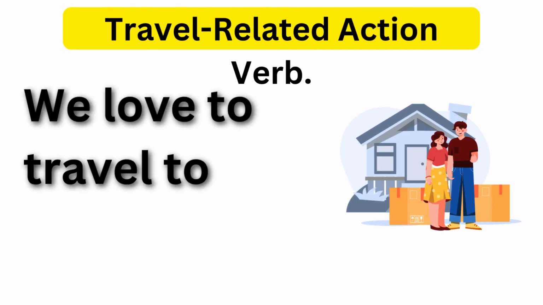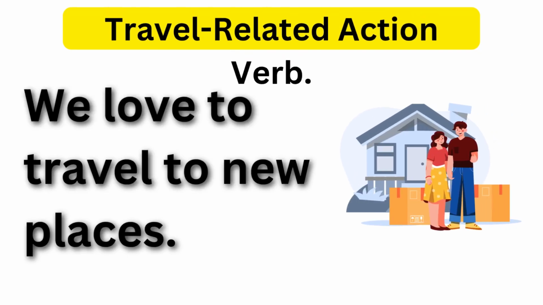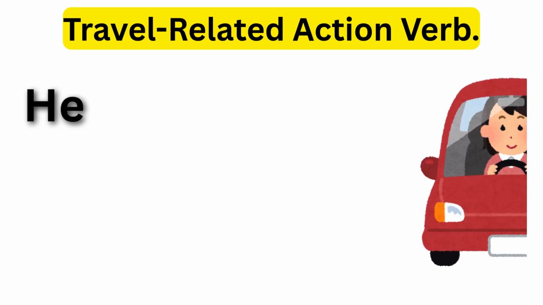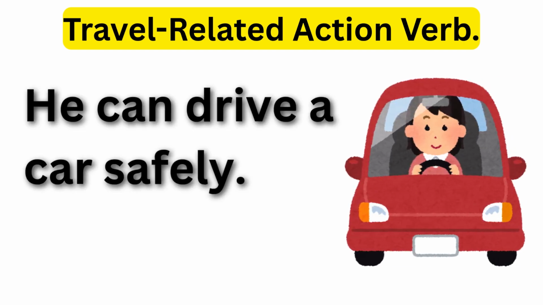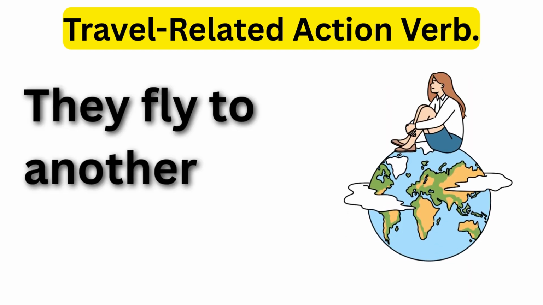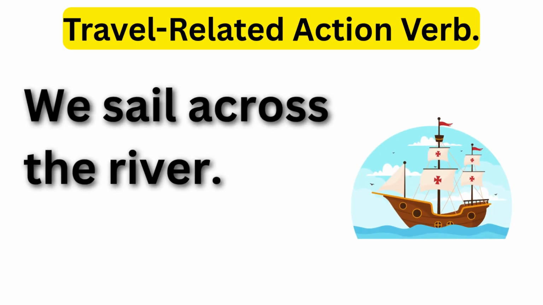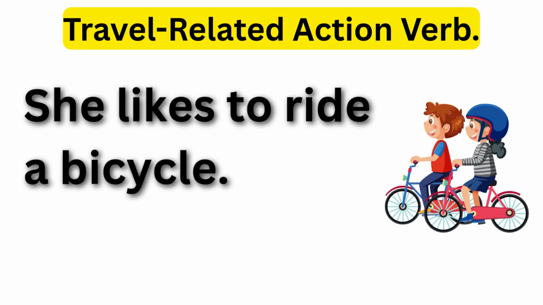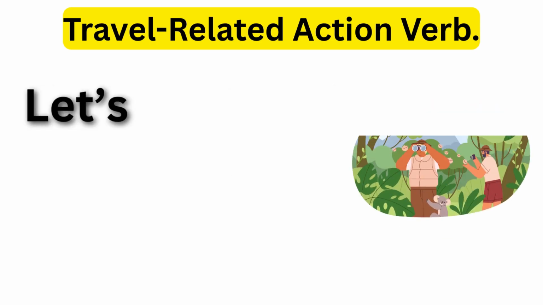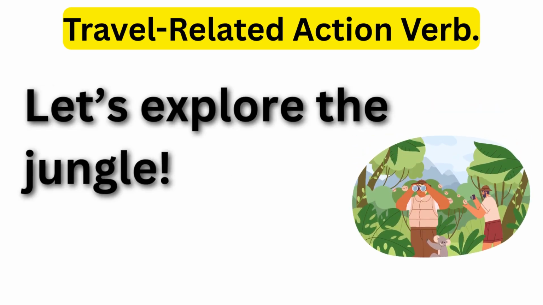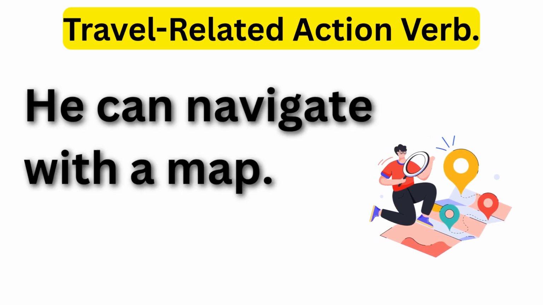Travel-related action verb. We love to travel to new places. He can drive a car safely. They fly to another country. We sail across the river. She likes to ride a bicycle. Let's explore the jungle. He can navigate with a map.